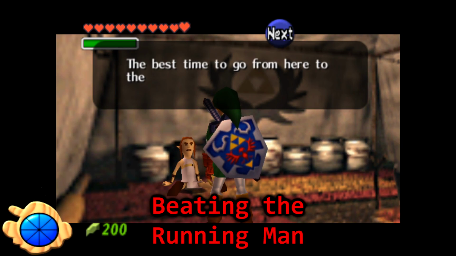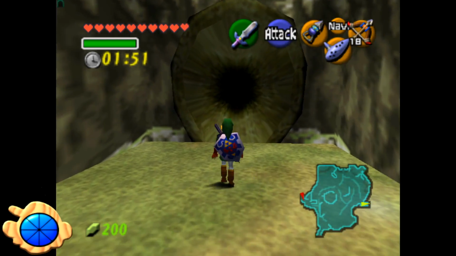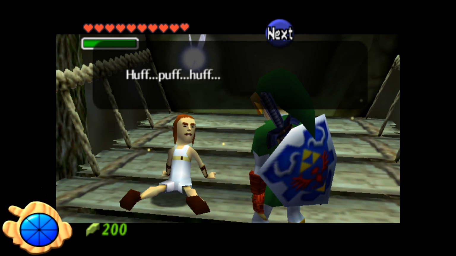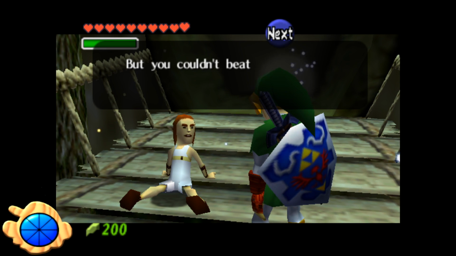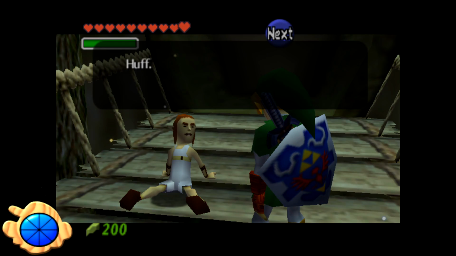Beating the Running Man. Just outside of Gerudo Fortress, there's a man who will challenge Link to race across Hyrule. Naturally, this would seem like a side quest that players would be able to complete for some sort of reward. But it actually is impossible to beat the Running Man. Of course, this never stopped players from speculating on ways to beat him, with countless theories and guides being developed over years, with none of them being successful.